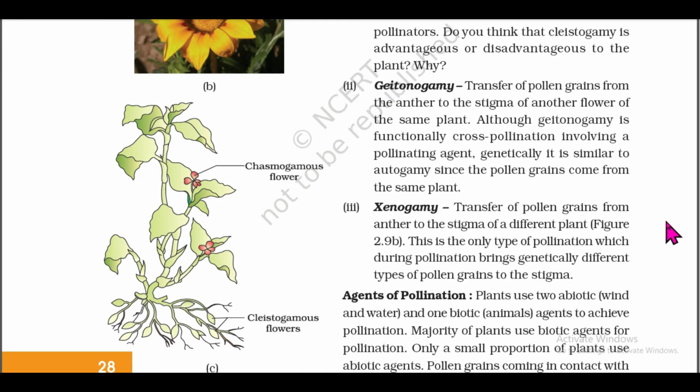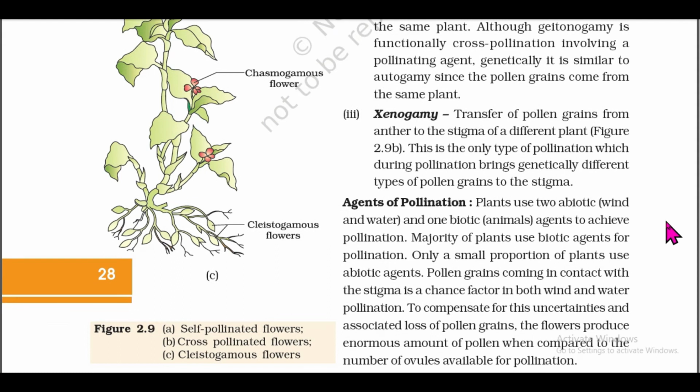Third, xenogamy. Transfer of pollen grains from anther to the stigma of a different plant. Figure 2.9b. This is the only type of pollination which during pollination brings genetically different types of pollen grains to the stigma. Agents of pollination.